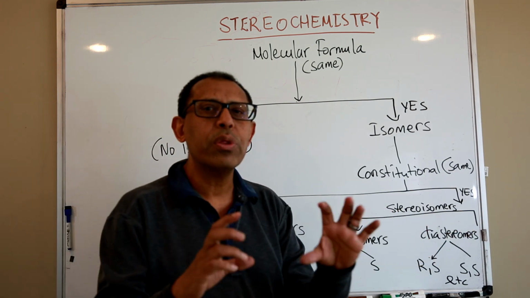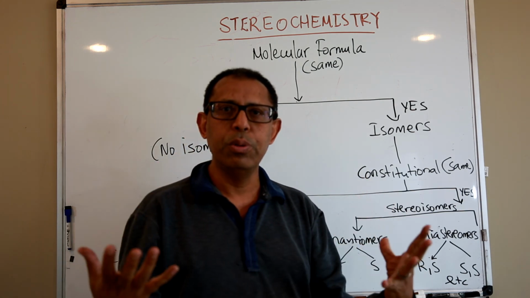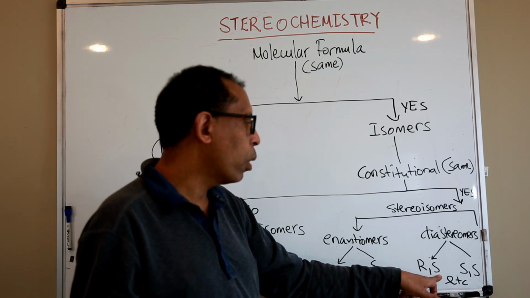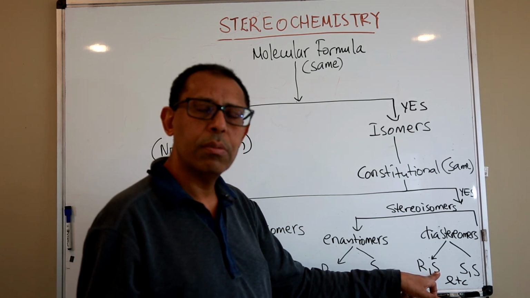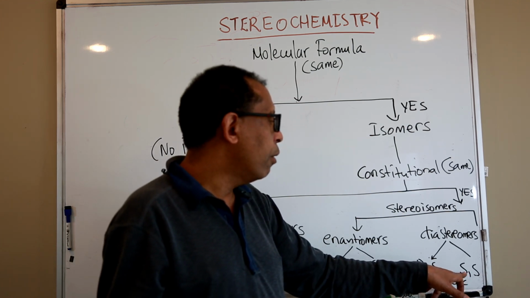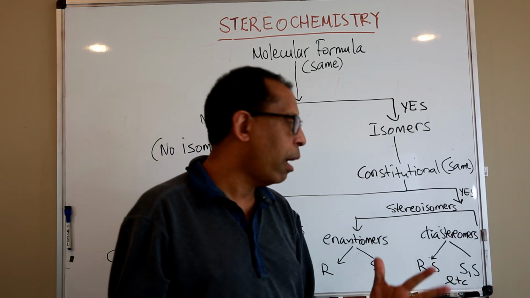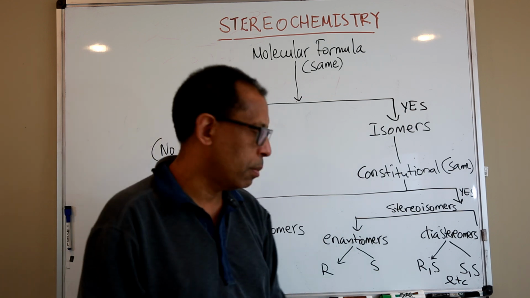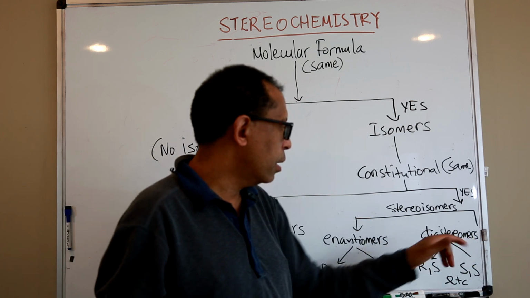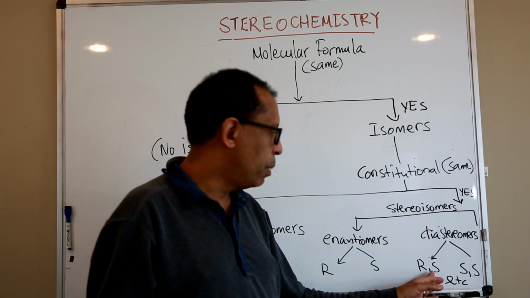But when you have more than one chiral center within a compound, for example two chiral centers, which can each be designated as R or S, RS, just as an example for the two centers, you would also have the SS possibility, SR, RR, all of the combinations. So you would have four stereoisomers possible when you have two chiral centers. But diastereomers are compounds which have chiral centers in them, but they are not mirror images.